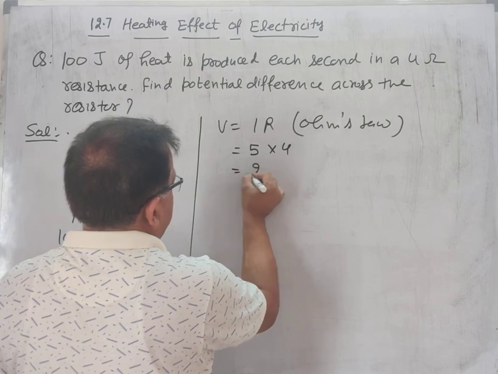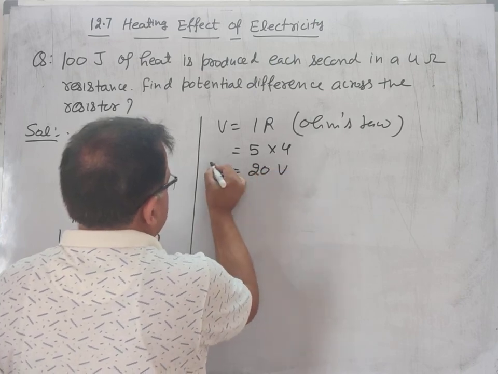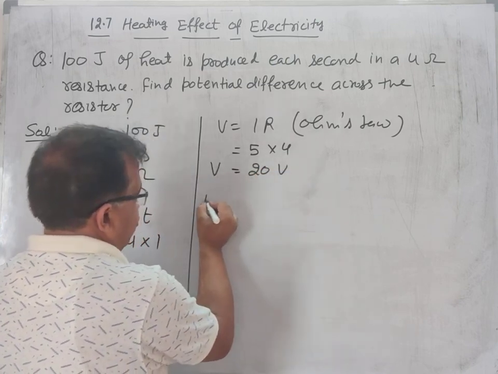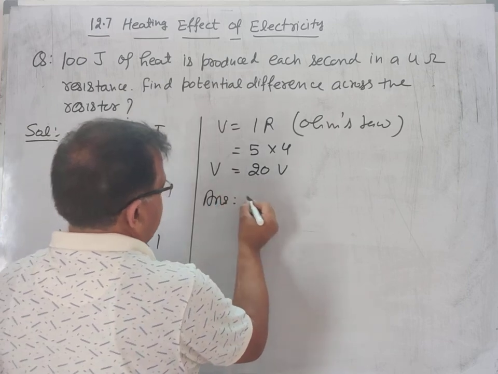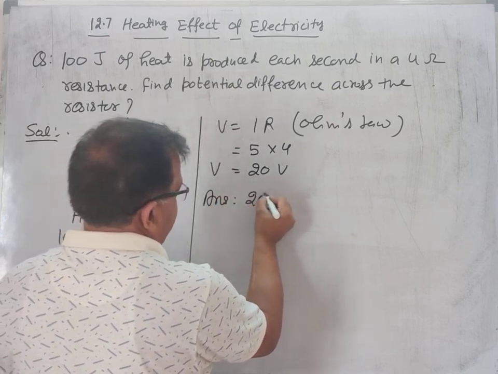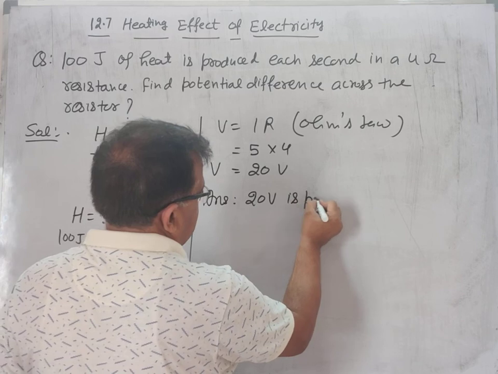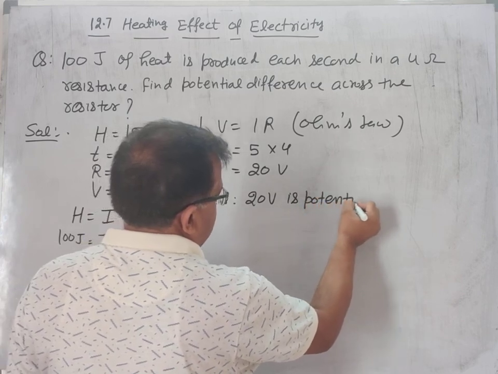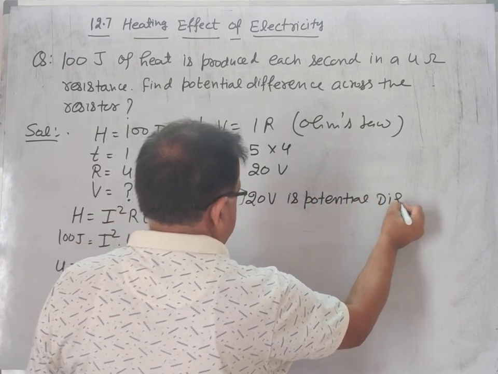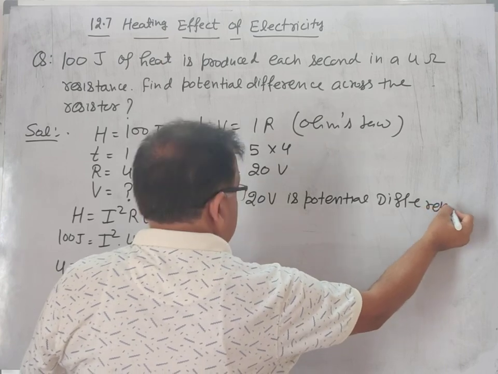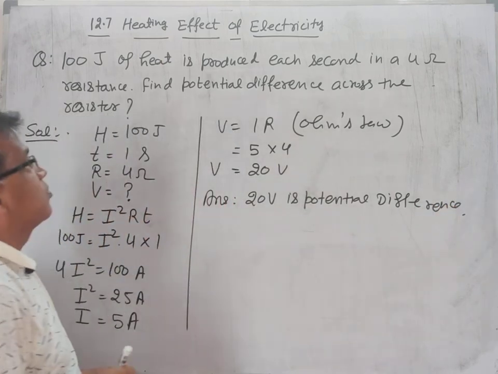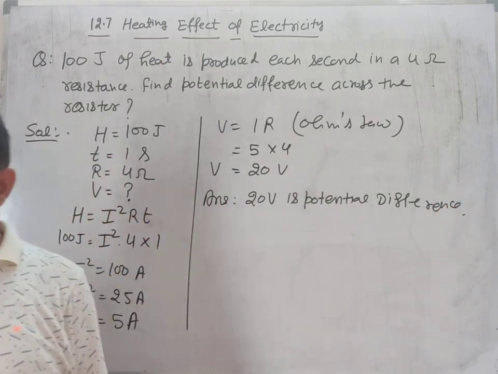So 5 into 4 is 20 volt. The potential difference is 20 volt. So the answer is 20 volt potential difference. Okay, thank you.